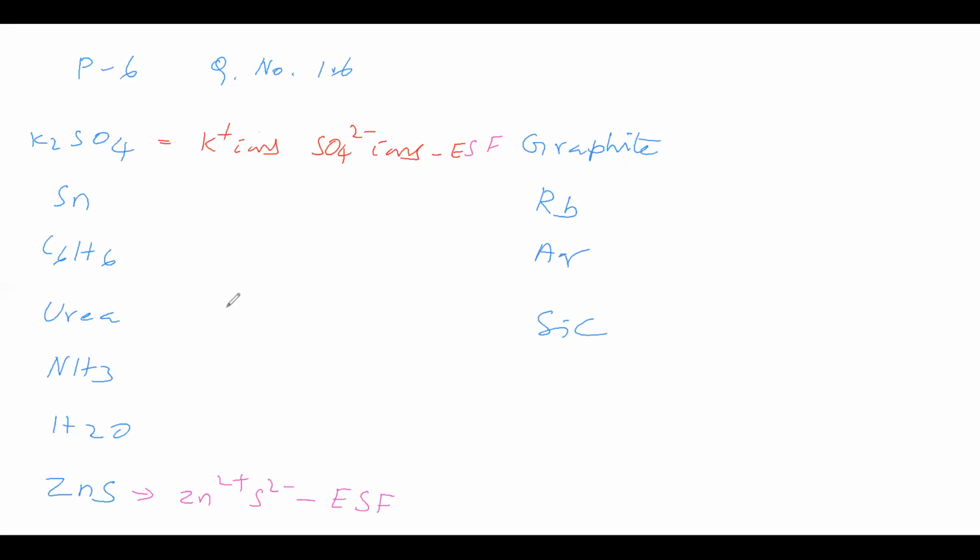Okay. Next is tin. Tin is a metal, in the sense metallic bonding. In the metal, metallic bonding is possible, that is the intermolecular force. Then benzene, urea, ammonia, water. Rubidium is a metal, therefore we can say metallic bonding. Here metallic bonding is possible. Okay. Graphite, argon, silicon carbide. Okay. Metallic bonding we say.